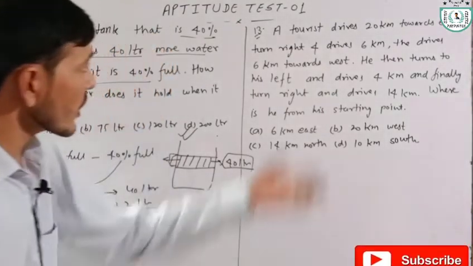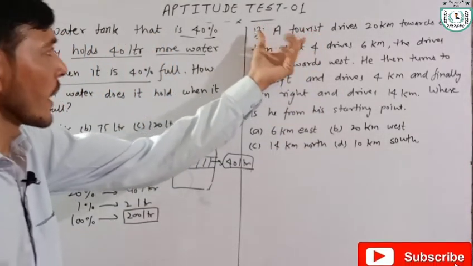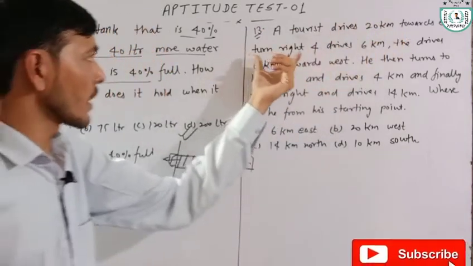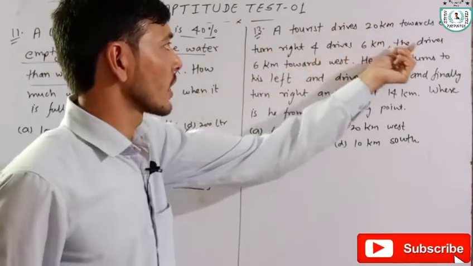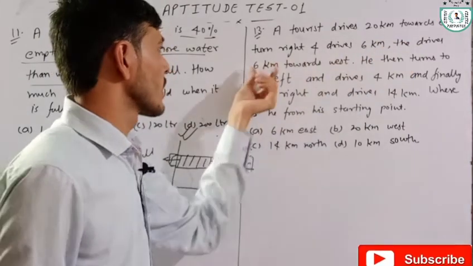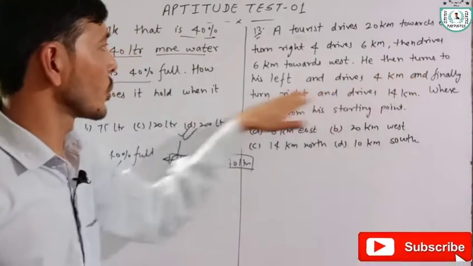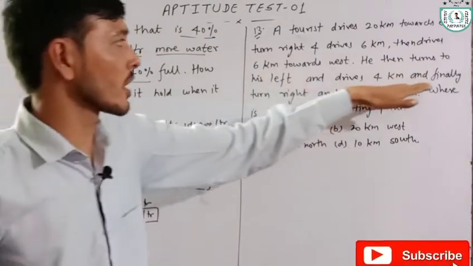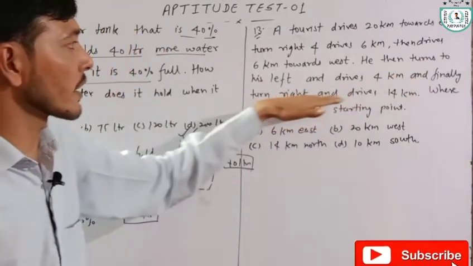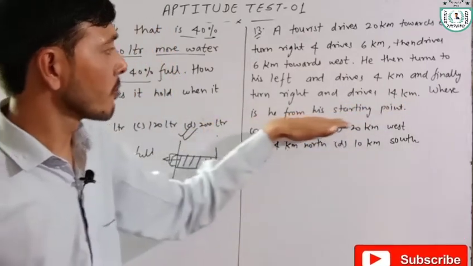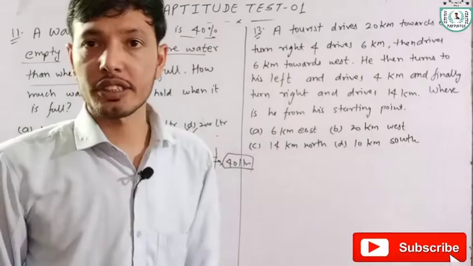Okay. Now next question is, a tourist drives 20 km towards east, turns right and drives 6 km, then drives 6 km towards west. He then turns to his left and drives 4 km and finally turns right and drives 14 km. Where is he from his starting point?